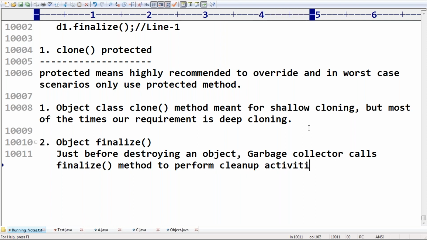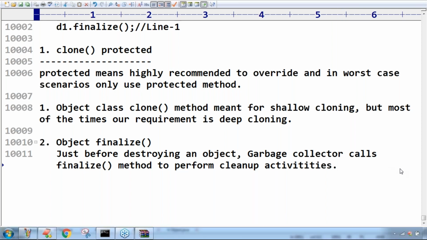Cleanup activities means closing the streams, closing the database connection, and so on. Such statements we require to write inside the finalize method. Just before destroying an object, the garbage collector calls the finalize method to perform cleanup activities, right?